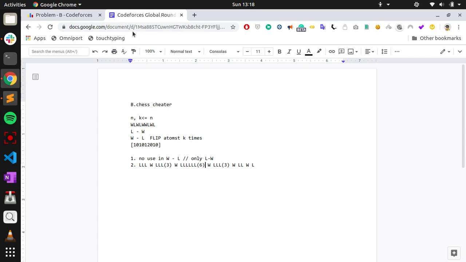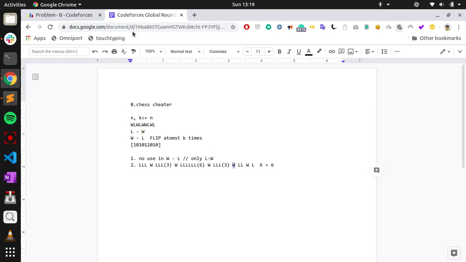And let us say that k equals 6. In this case, if you make all these 3 L's to W and these 3 L's to W, for each W you will get 1 point, but also you will get the extra points for these two W's, the W here and the W here.